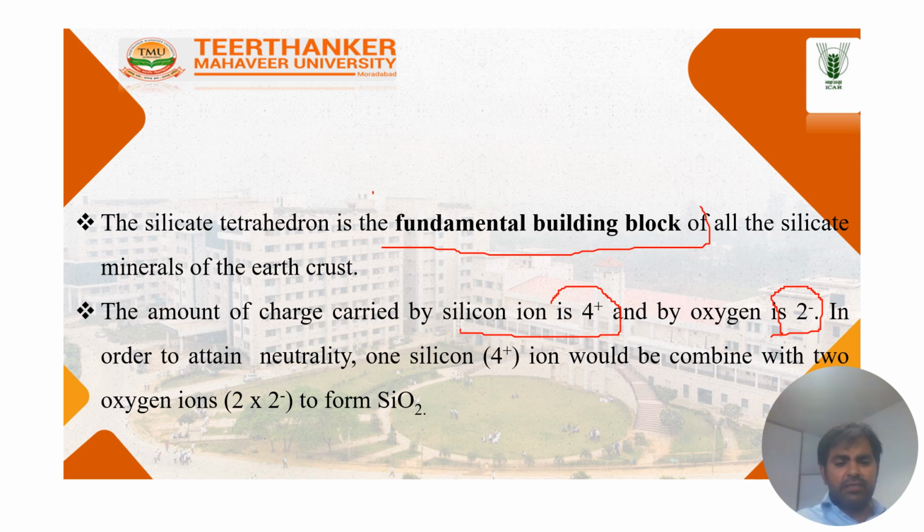Here you can see, as I have already described, the silica is plus 4 and the oxygen is minus 2. So minus 2 and minus 2 is equal to minus 4, and plus 4 balances it. Then it becomes neutral, and these two elements with neutral charges combine together to form SiO2. This SiO2 is the fundamental building block of all silicate minerals, for example phyllosilicate, inosilicate, and tectosilicate, which are different types of minerals.